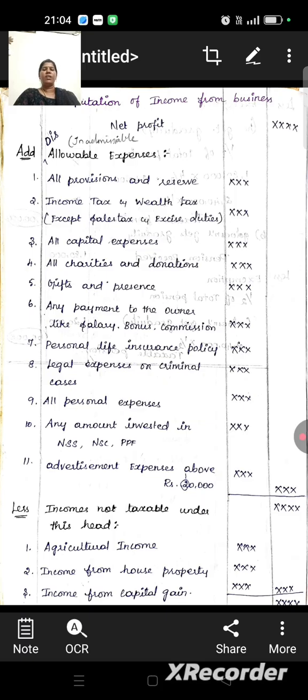Individual income includes five categories of income: income from salary, income from house property, income from business or profession, income from capital gain, and the last one is income from other sources. Today we are going to discuss income from business or profession. What is income from business and what is income from profession?